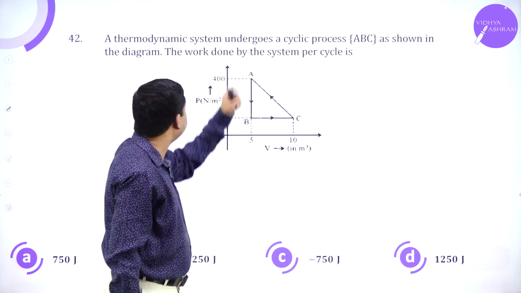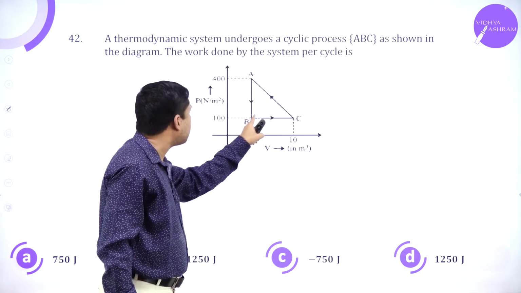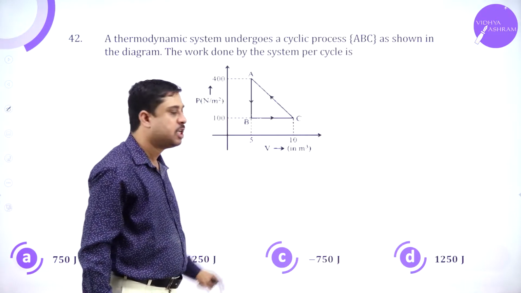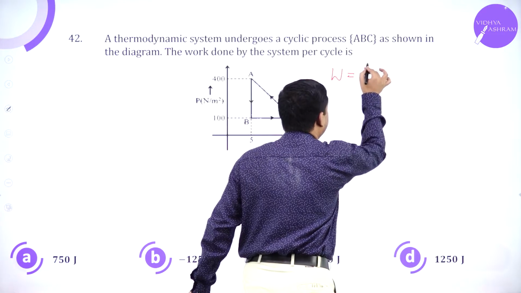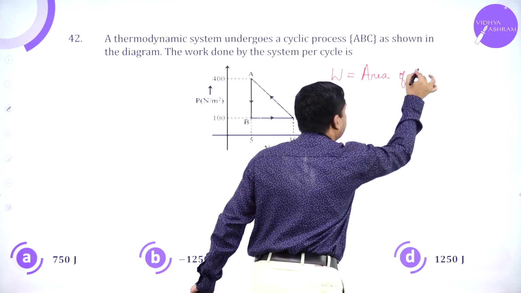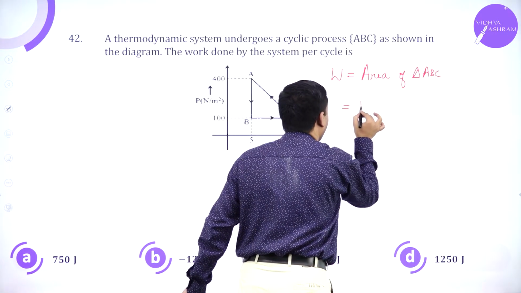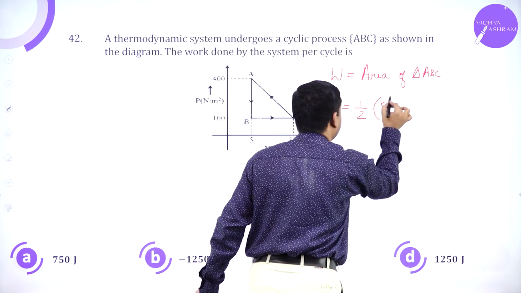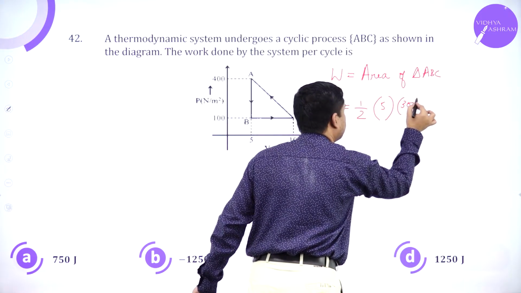A thermodynamic system undergoes cyclic process ABC as shown in the diagram. So work done should be the area of triangle ABC, half base into height, 10 minus 5, 400 minus 100 is 300.